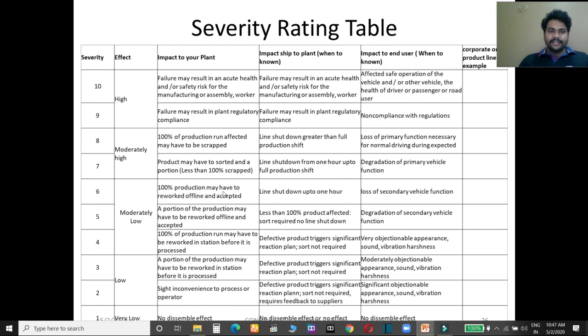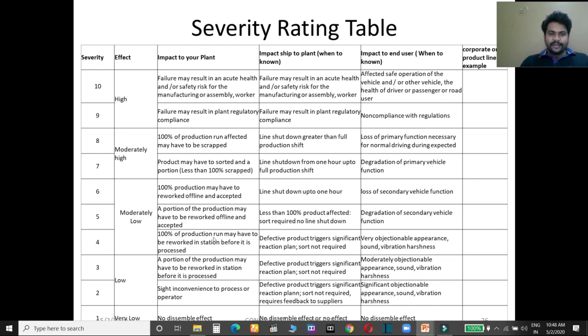100% of production may be reworked offline and accepted. When that product can be reworked and accepted 100%, you have to give a 6 rating, moderately low. A portion of the production may have to be reworked offline and accepted, so here you have to give 5. A portion means not 100%; there you are going for 100% rework, but here you are going for a portion of rework.